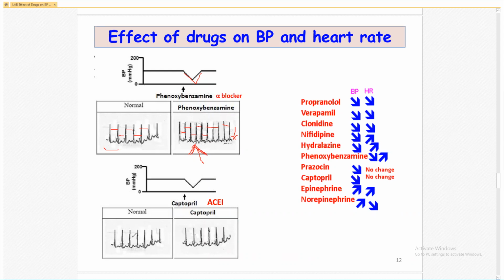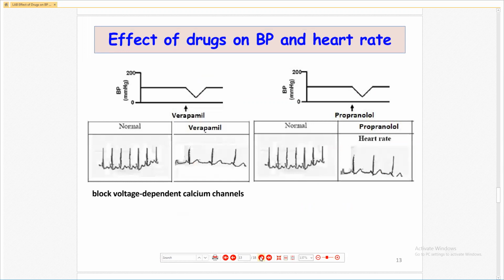See here normal, captopril, which is an angiotensin converting enzyme inhibitor, and with captopril there is no change. If you see the graph, the distance between two slopes is the same. In captopril, the distance between the two slopes is the same, no change. So you have to remember this visually. And captopril decreases the blood pressure. So here you can see the captopril decreases the blood pressure. Effect of drug.